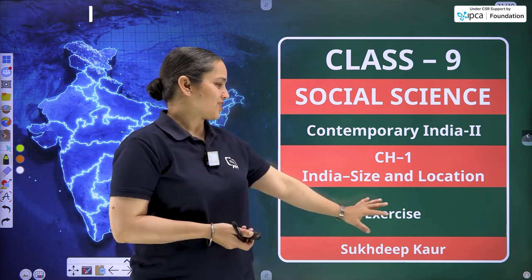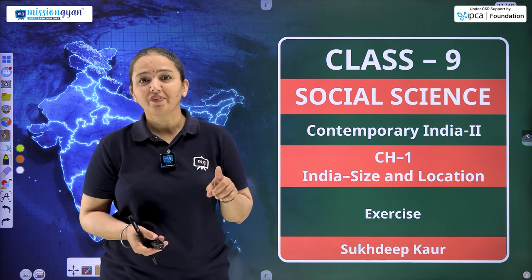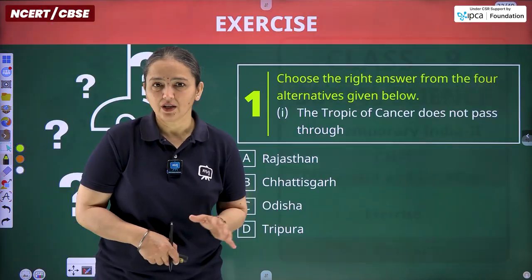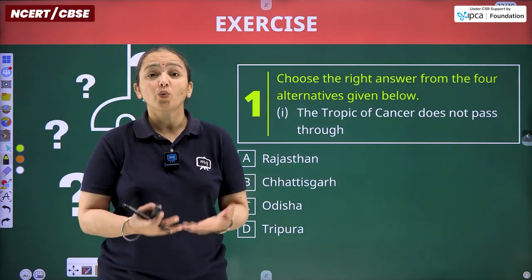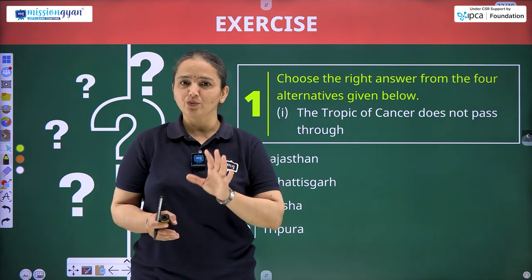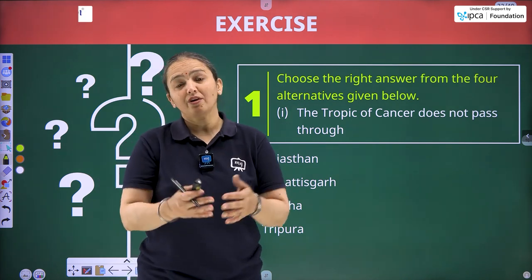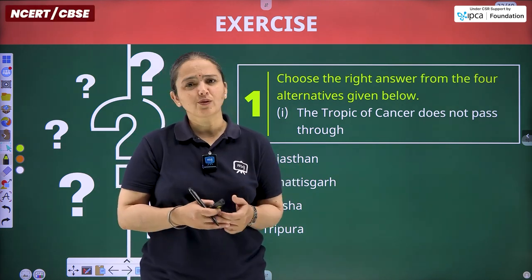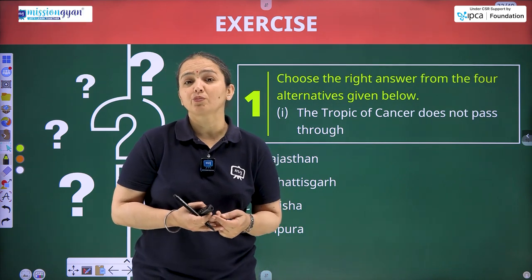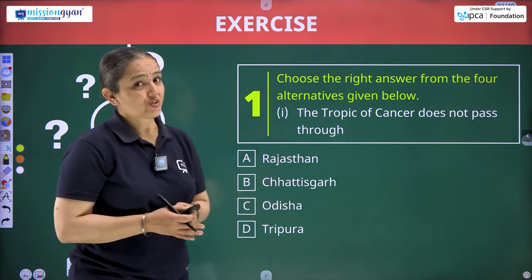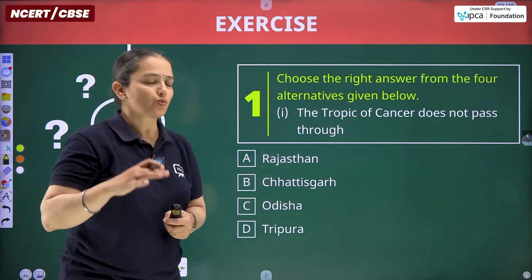So today we are going to discuss the exercise part of chapter number 1 that we have recently completed. The question answers always start with the MCQ part. I hope you do know by this point as you have come into 9th class. In the 8th class also, a similar kind of pattern is there. So here is our question number 1 for the MCQ or choose the correct answer part.